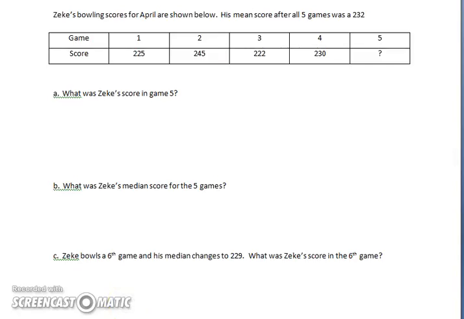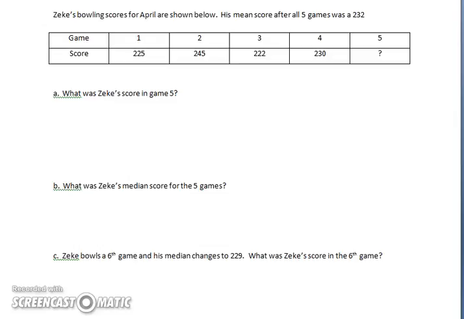For part C, I'm sorry, Zeke bowls a 6th game. We already did part B. I don't have to read that one again. Zeke bowls a 6th game and his median changes to a 229. What was Zeke's score in the 6th game?